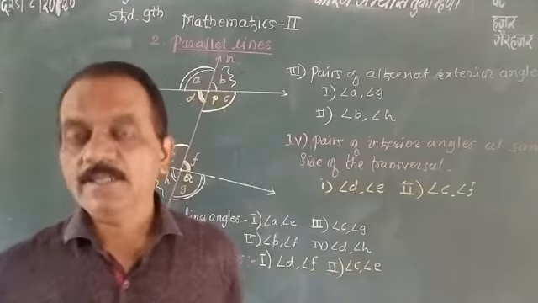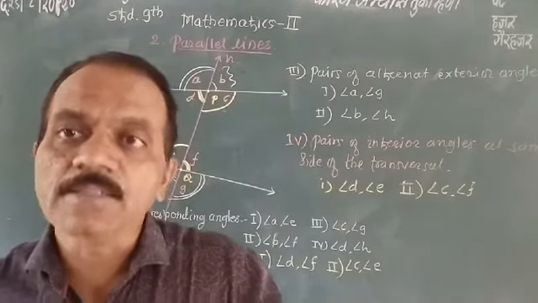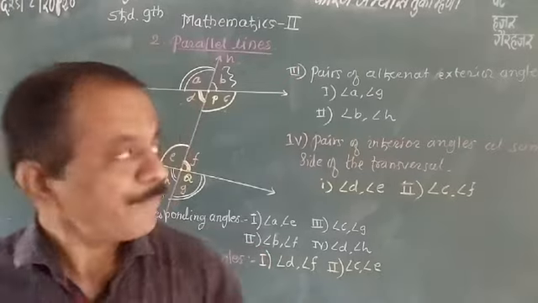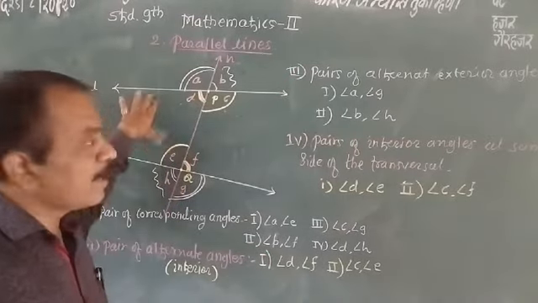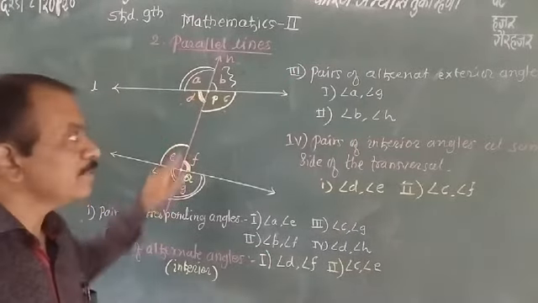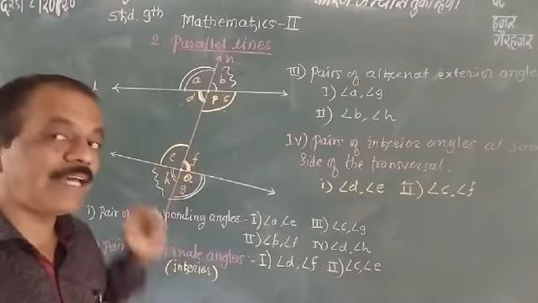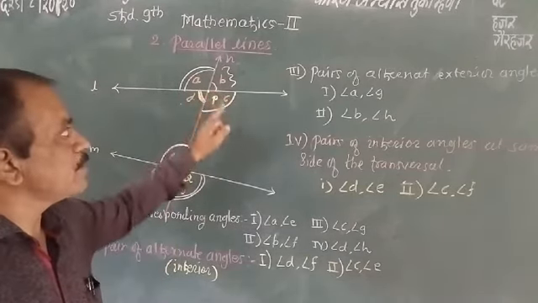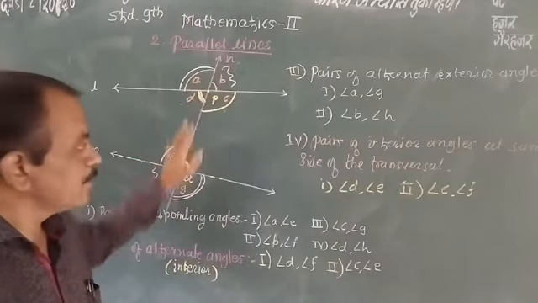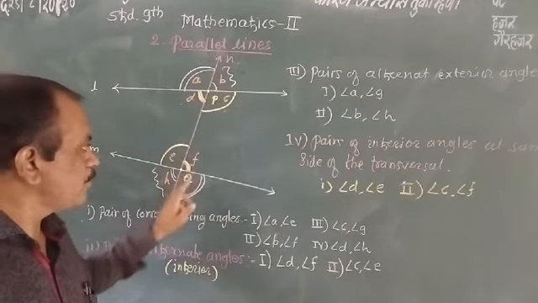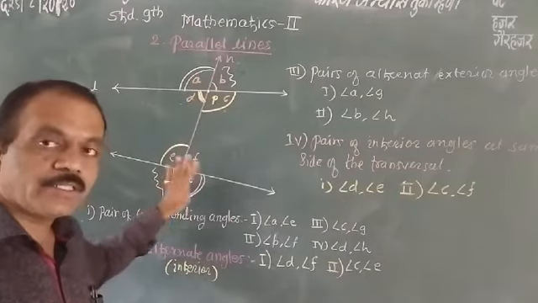These are the types of angles formed by the two lines and the intersecting line. In total, eight angles are formed. How many angles? A, B, C, D, these are 4. Here there are also E, F, Z and H, this is also 4.